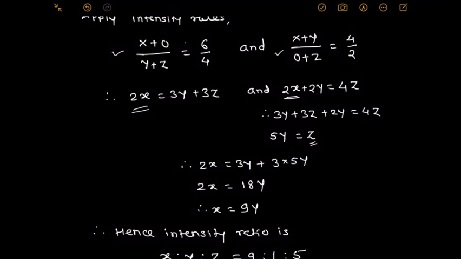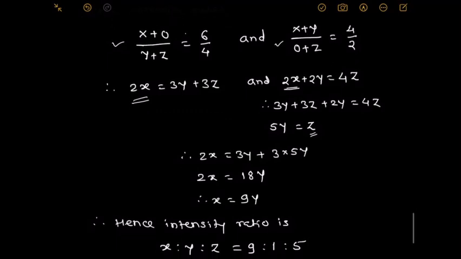Then next, Z. We know that Z is 5Y, hence 5Y by Y is 5. Hence, the intensity ratio X to Y to Z is 9 to 1 to 5.